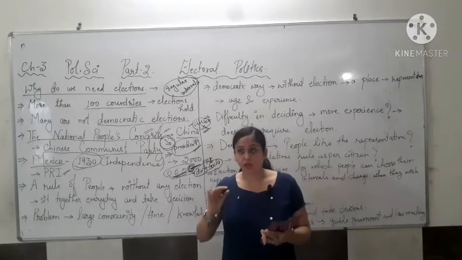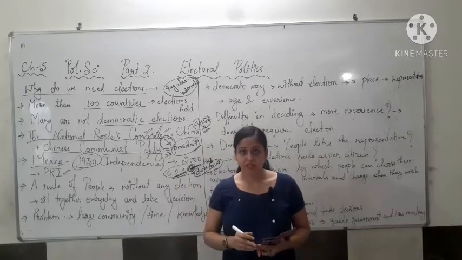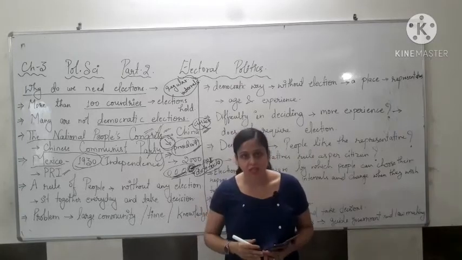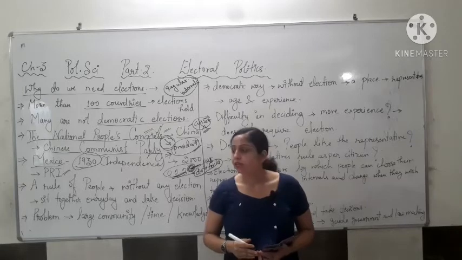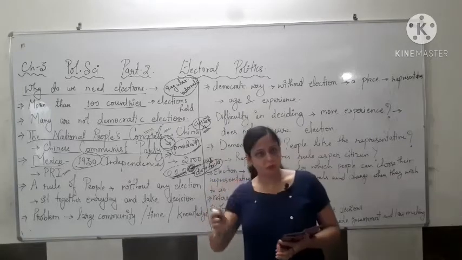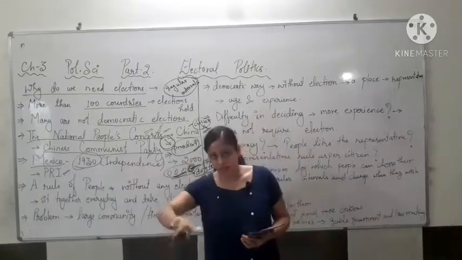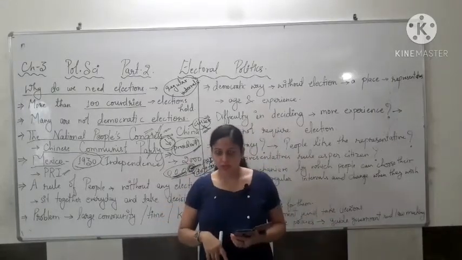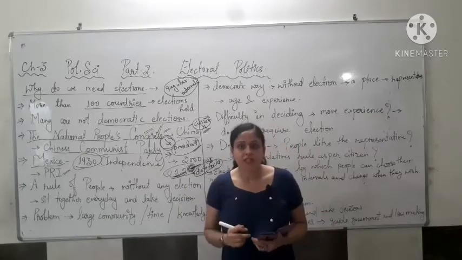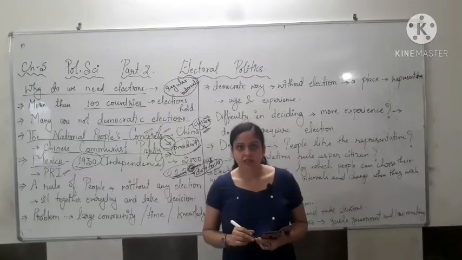Suppose there is one political party, right? Now if they do not perform properly... Suppose they performed properly and won a second time also. In that case, they have some confidence, right?